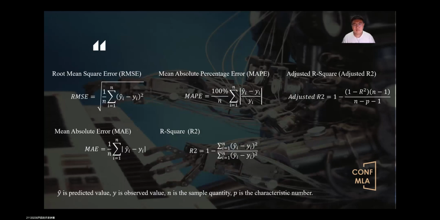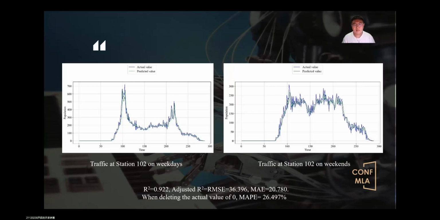We used five metrics to determine how well the machine learning fit works: mean square error, mean absolute percentage error, R square, and adjusted R square. We made predictions of 7 months of data for 46 stations, and we used the first 85% of the data as the training set and the last 15% as the test set. We selected one of them as a case study.